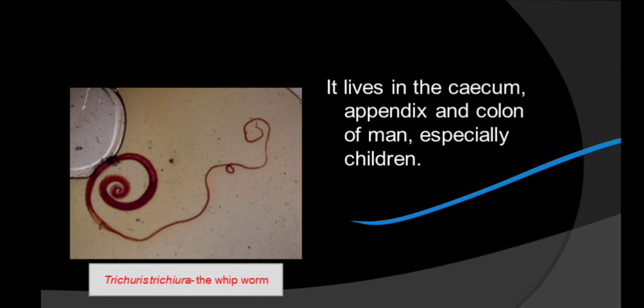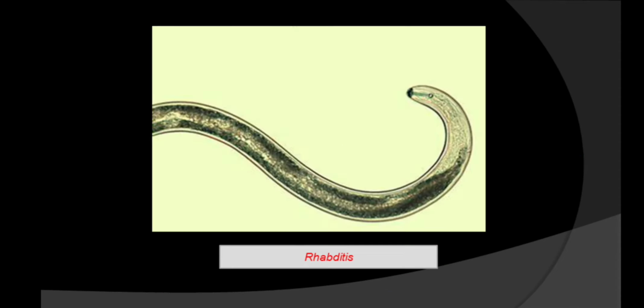This is Trichuris trichiura. Okay guys, now this is Rhabditis. Many species of Rhabditis are free living and they are mostly found in moist soil and cattle dung. So this is Rhabditis.